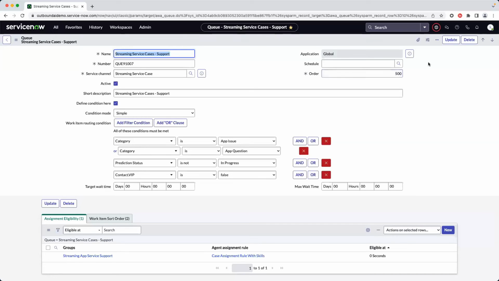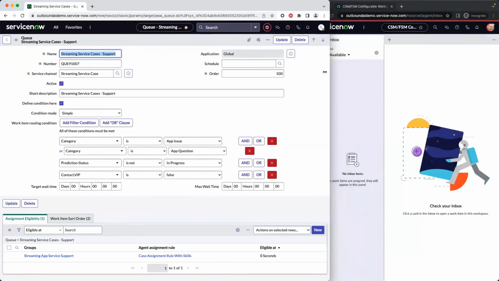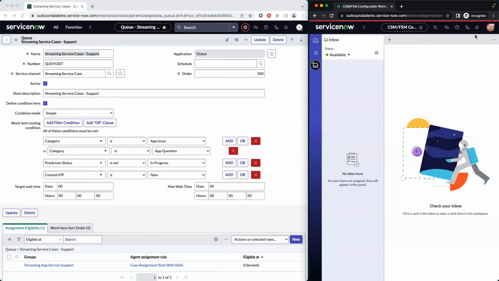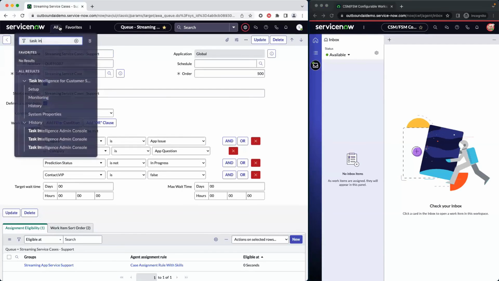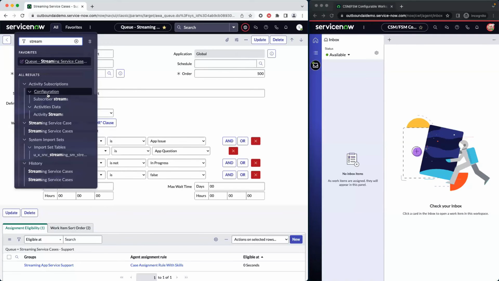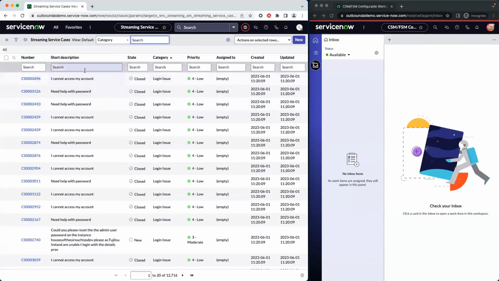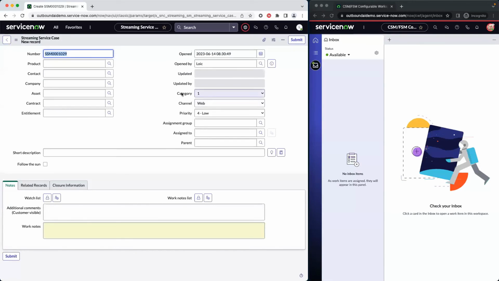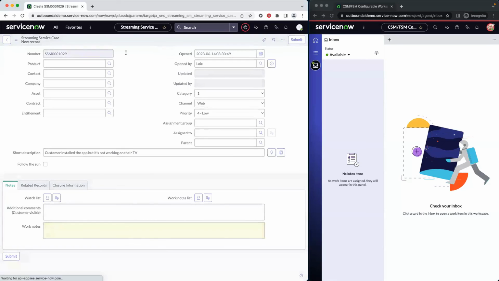So we have that in place. I do have another window here with an agent that is available and ready to work on cases. I'm going to create a new case. I'll go back to my list of streaming service cases and create a new case. I see by default the category is undefined, and I'm going to input my description. In this case, the customer installed the app, and it's not working on their TV. I can simply save that case here.